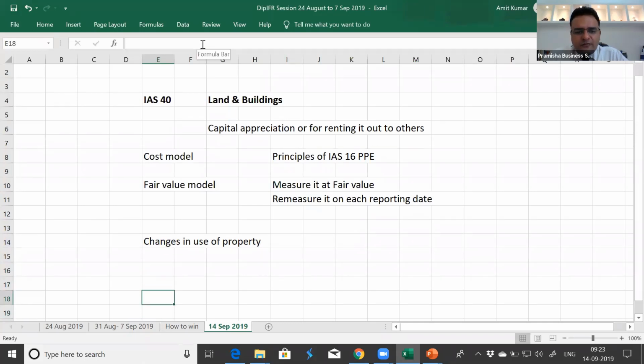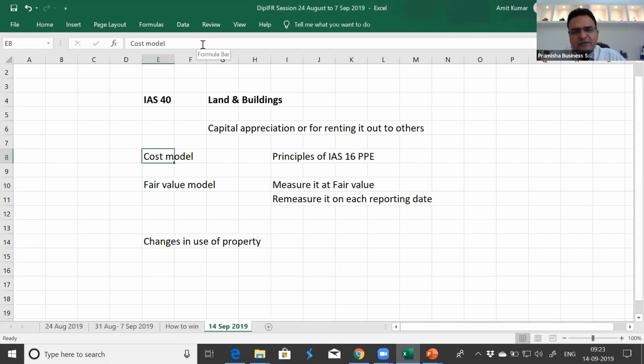So we'll be looking at the changes in use of property. If the property is at cost model, it changes the use to IAS 16 property, plant and equipment, there will not be much of a change. But if the property is at fair value model and our accounting policy for IAS 16 property, plant and equipment is cost model, then the fair value becomes the cost for that property.